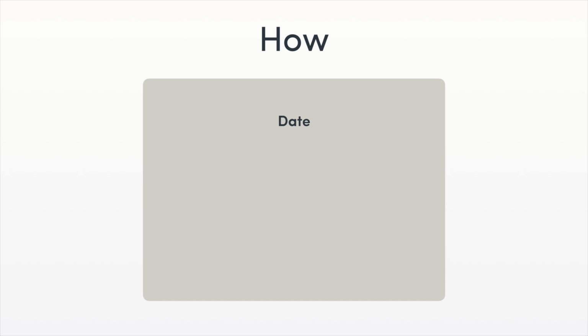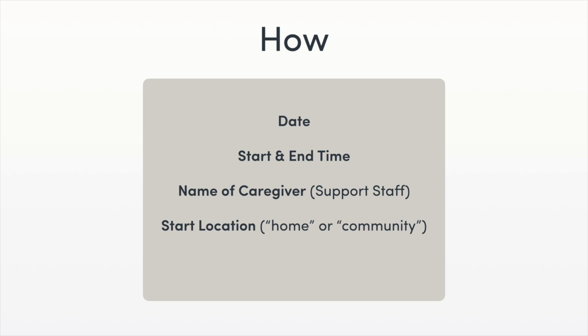In the event that you must record a shift on paper, use an official ISS timesheet for the job being worked and be sure to record each of the following: the date, start and end time, the name of the support staff, and the location, home or community, for both the start and end of the shift.